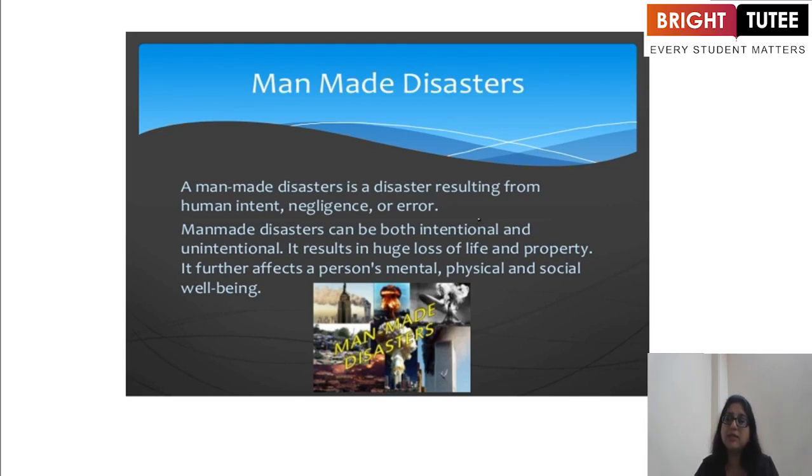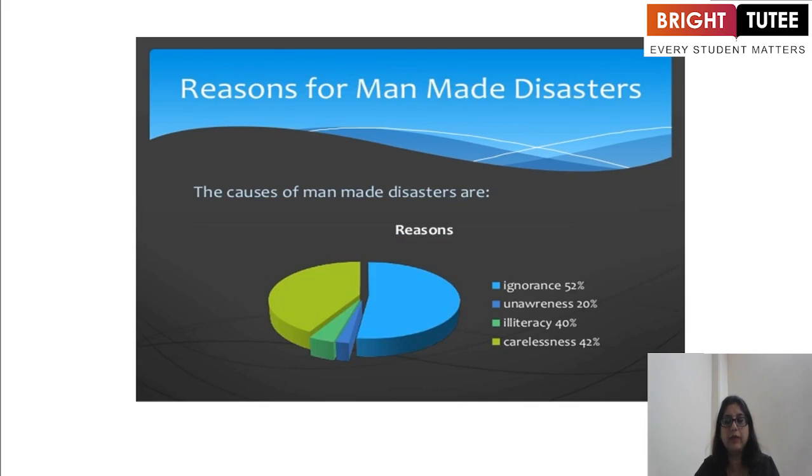See, for natural disasters also, human beings are responsible, and for man-made disasters, obviously we people are responsible. A man-made disaster is a disaster resulting from human intent, negligence, or error. Man-made disasters can be both intentional or unintentional. It results in huge loss of life and property, and it further affects a person's mental, physical, and social well-being.